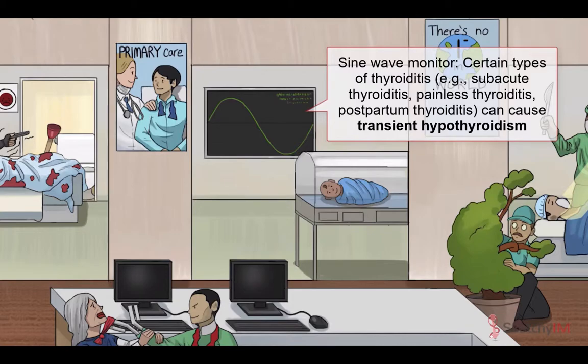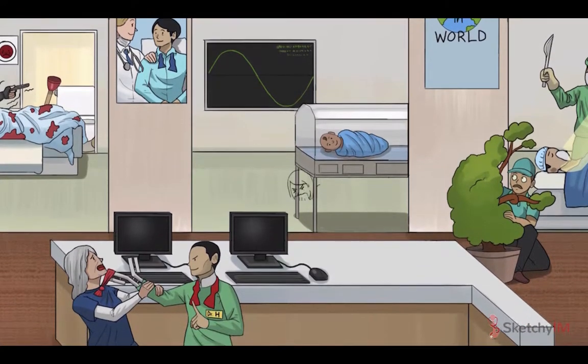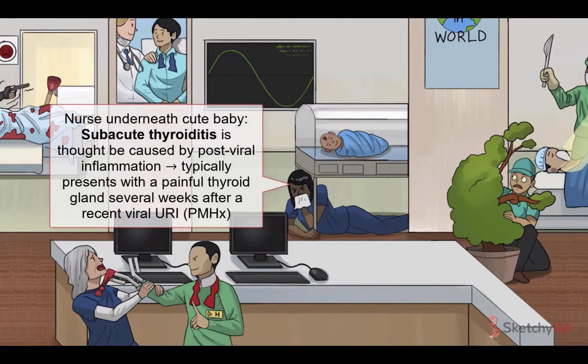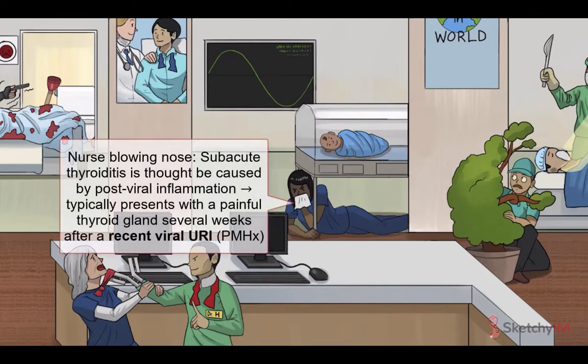Let's take a look at a few of the most common causes of transient hypothyroidism. The first and most well known cause of transient hypothyroidism is subacute, aka de Quervain's thyroiditis. Subacute thyroiditis is presumed to be caused by a post viral inflammatory process, so look for patients who present with a painful thyroid gland 2 to 8 weeks after a recent viral upper respiratory infection.